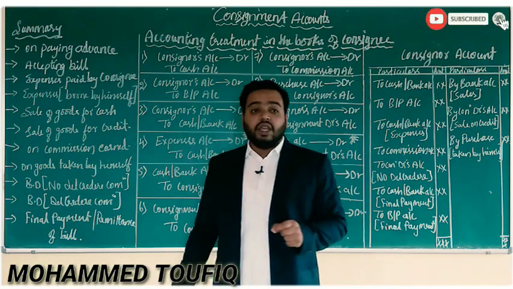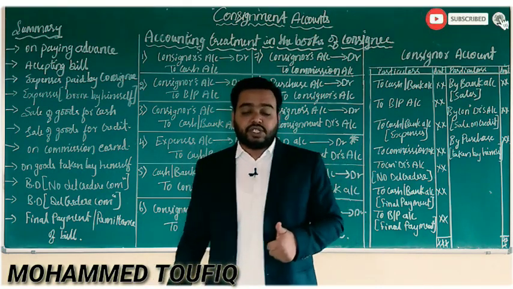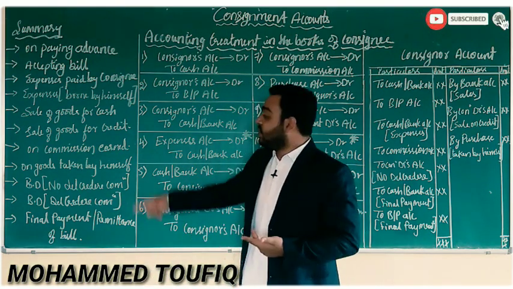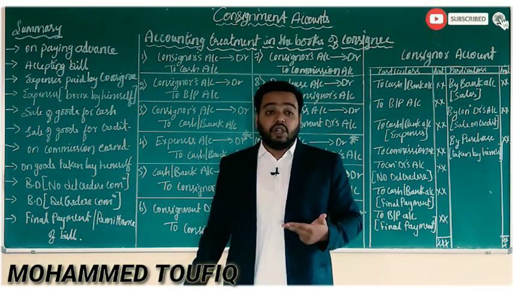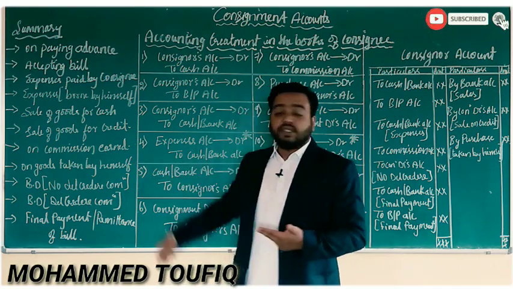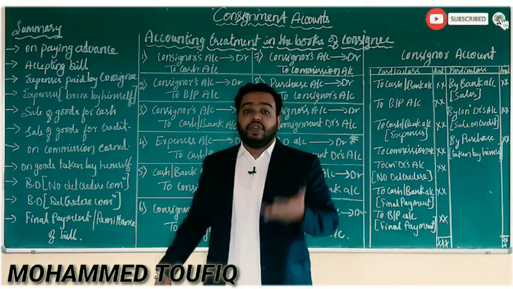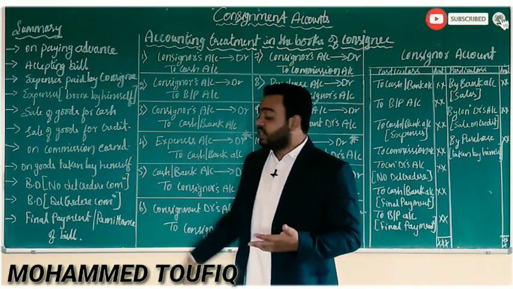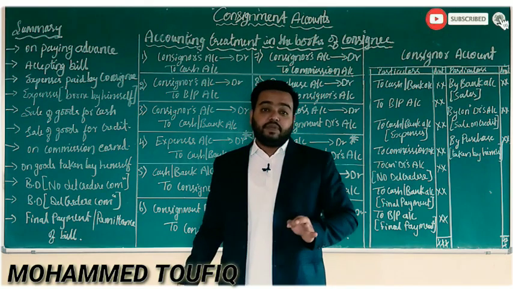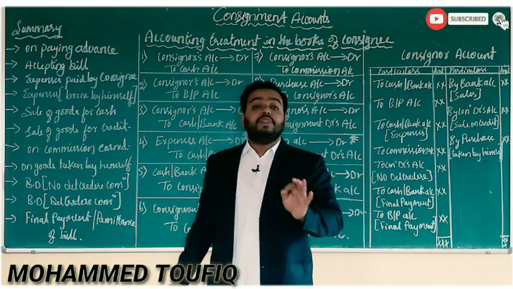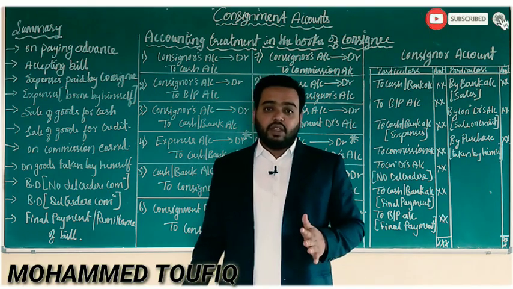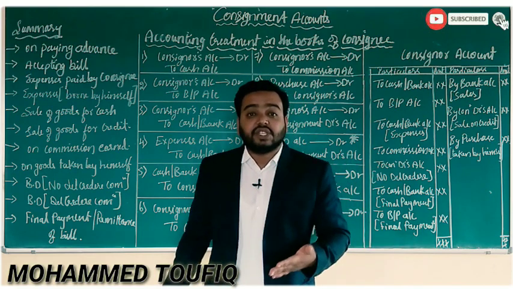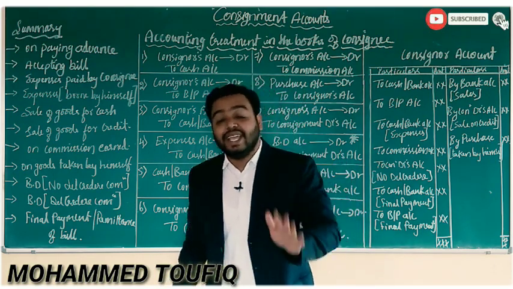The other transaction is sale of goods for cash. The other transaction, sale of goods on credit basis. The next transaction, commission earned by the consignee. This is also a transaction which you have to find out. The next transaction, goods taken by himself, in the sense the consignee is taking the goods. And the next transaction, a bad debt: the transaction of a bad debt when there is no del credere commission. The next is the transaction of a bad debt when there is a del credere commission.